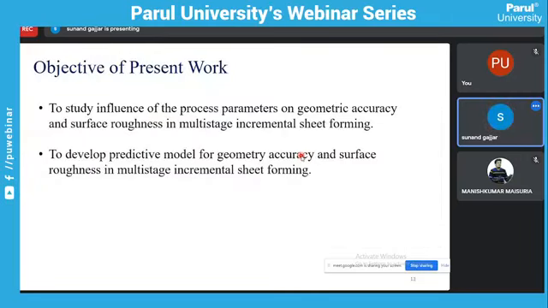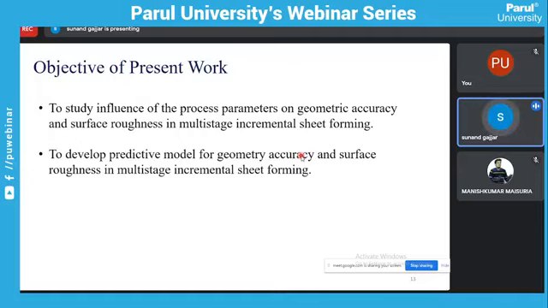So we learned some limitations: a 90-degree wall angle cannot be formed. And what are the effects of these process parameters on the geometric accuracy and surface roughness? Surface roughness is the irregularities you observe in the workpiece's formed surface. That is called surface roughness.